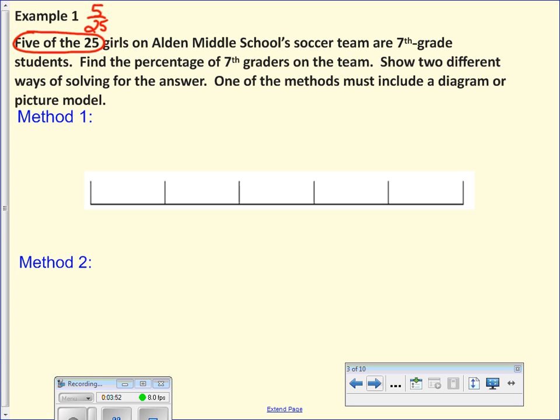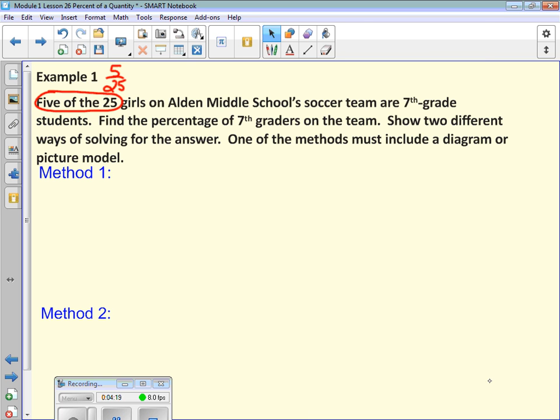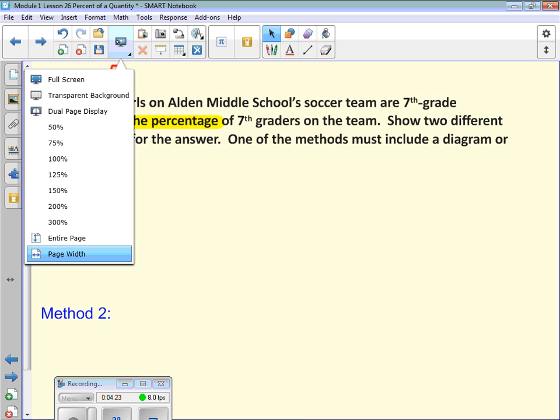All right, but getting back to the question. 5 out of the 25 girls on Alden Middle School soccer team are 7th grade students. Find the percentage of 7th graders on the team. Show 2 different ways of solving for the answer. One of the methods must include a diagram or a picture model. All right, so let's go back. What are we trying to find? What are they asking us? They want us to find the percentage.